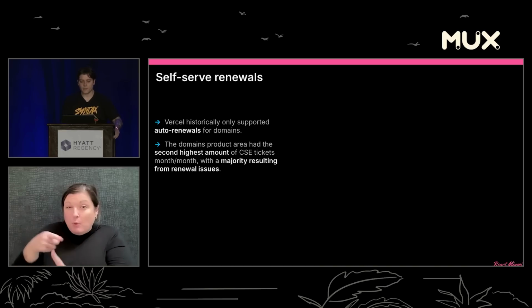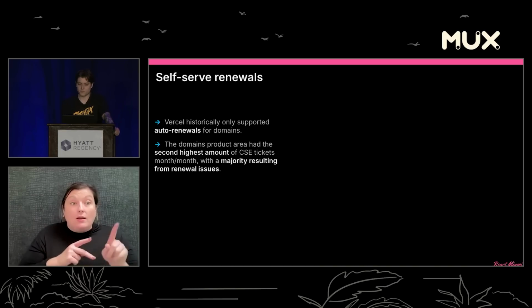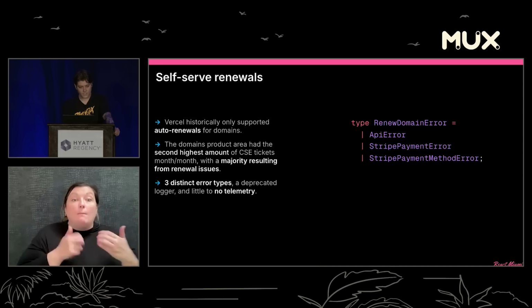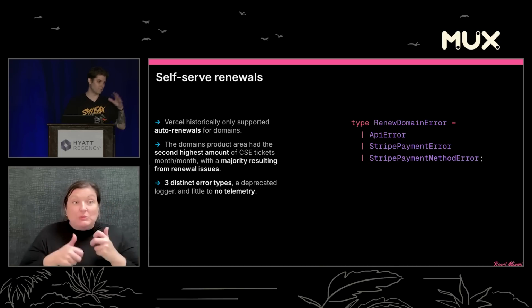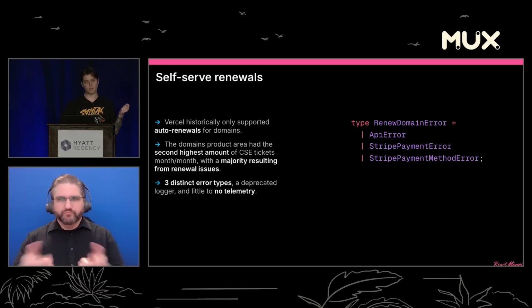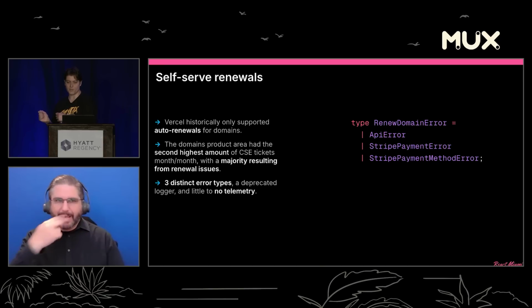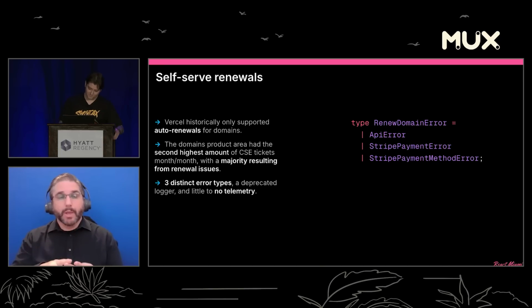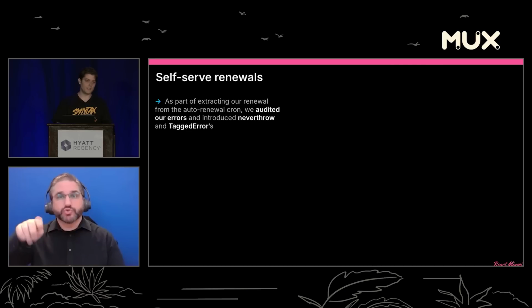The domains product area had the second highest amount of customer support tickets month over month, with the majority resulting from renewal issues. And in our cron job that ran renewals, we had 3 typed errors. We had an API error, which is hilarious because it wasn't an HTTP service. We have a Stripe payment error and a Stripe payment method error. So we took the opportunity as we were pulling out the renewal logic to put into our next application in the client dashboard. We audited our errors and introduced never throw and tagged errors.